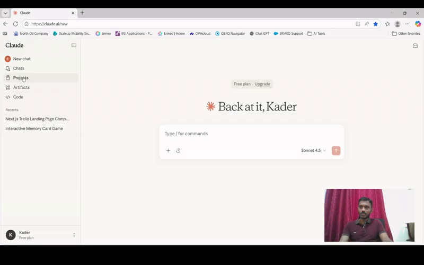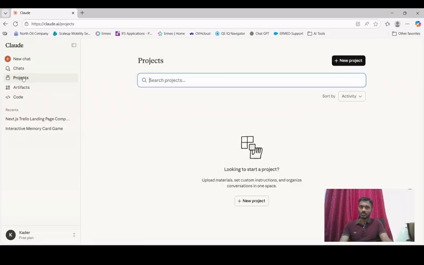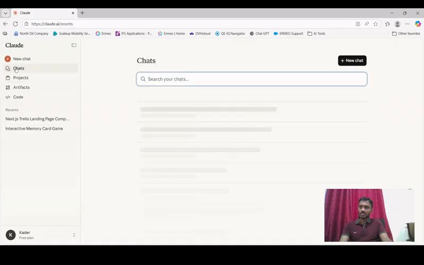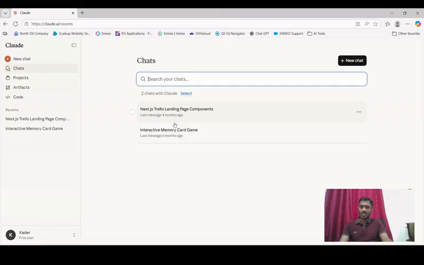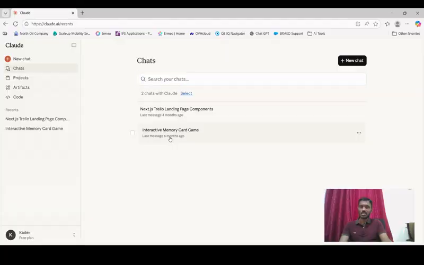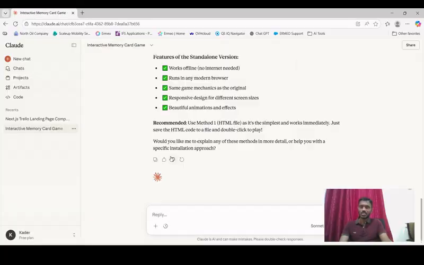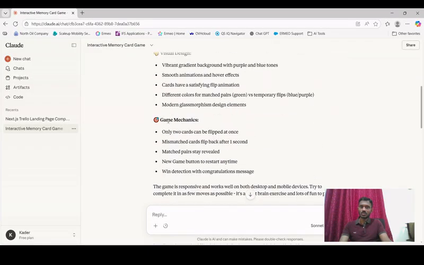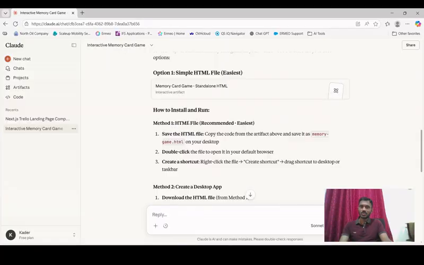Yeah, it's loading again. So if you can see here, it's a beautiful interface which can help you to develop your projects. I did some chats here. I have two chats which are basically used to create an interactive memory card game, and another chat for creating a Trello landing page using Next.js. It will give you the complete script. You can see here it has the complete script.